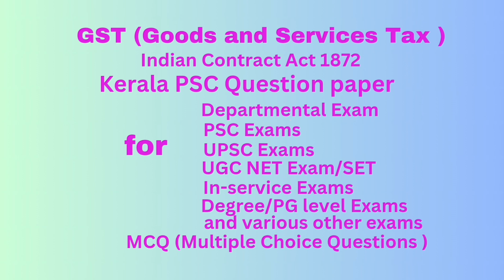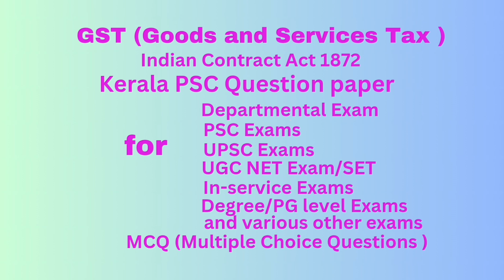Question number 91. A, intending to deceive B, falsely represents that a car was well maintained and in good condition and thereby induces B to buy the car. The contract is option A, void. Option B, illegal. Option C, unlawful. Option D, voidable at the option of B. Correct answer option D, voidable at the option of B.